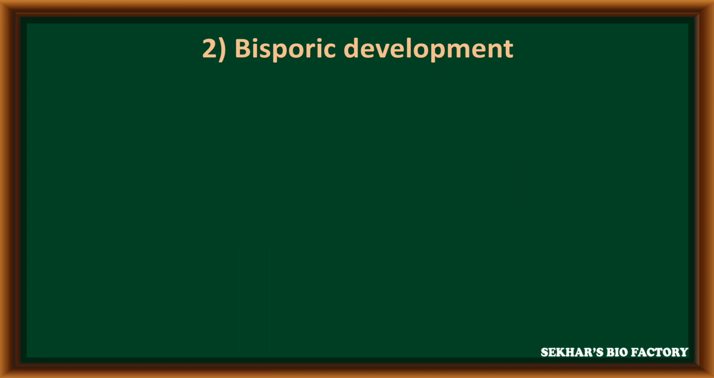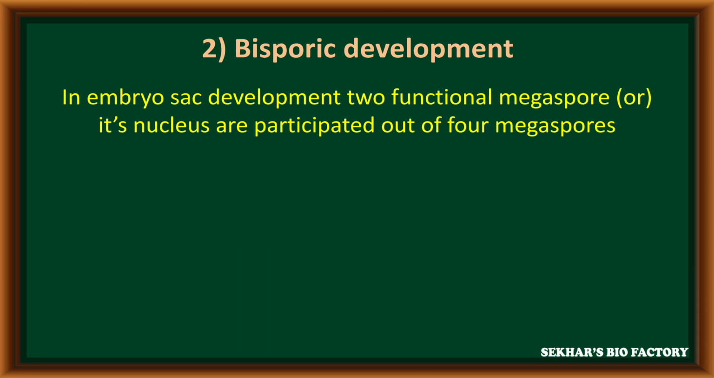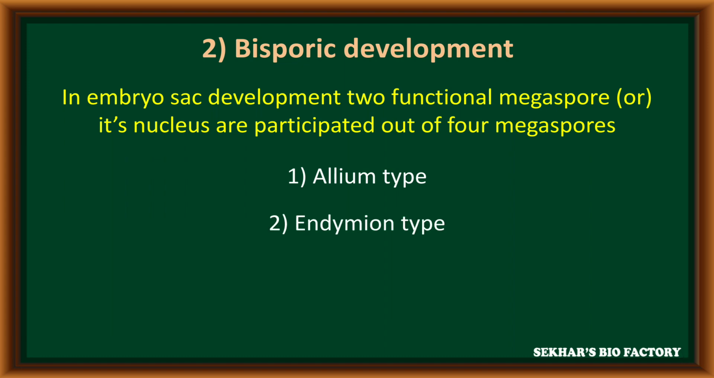Bisporic development. After completion of megasporogenesis, totally 4 haploid megaspores are produced. In this, only 2 megaspores become functional. From these 2 megaspores, the entire embryo sac development takes place. Such development is called bisporic development. This bisporic development is basically of 2 types. One is allium type and the second type is endymion type.